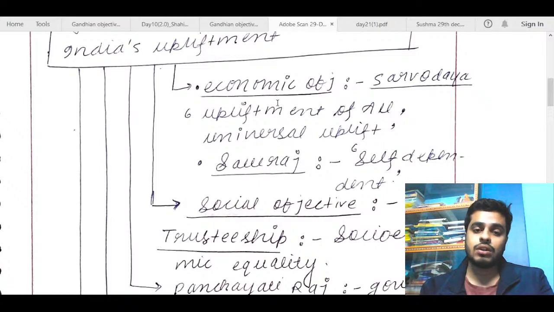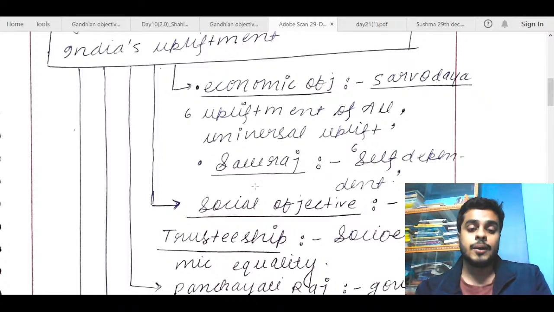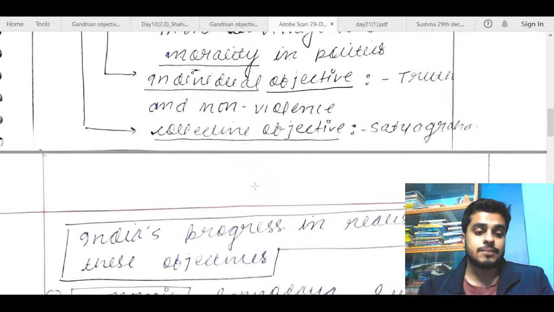Your core points are good. You have also mentioned the keywords, but just go for mentioning some examples and talking a bit in detail. For example, Swaraj can be explained a bit better. Just self-dependent is not enough. Talk about India's independence, independence of self from evils and all. Panchayati, like self-governance of villages. You can talk about all of those things in Swaraj. So try explaining a bit more all of these points with some examples.